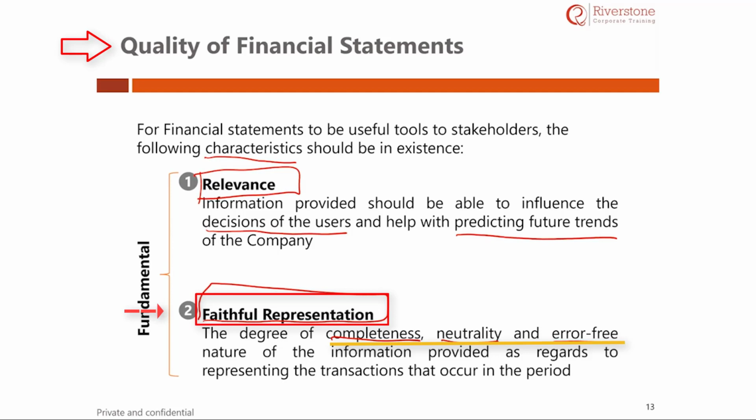Second, the information provided should be neutral. It should not be impacted by bias. If the information is impacted by bias, it may not result in good information. Finally, the information should be error-free. The information should not have lots of errors.